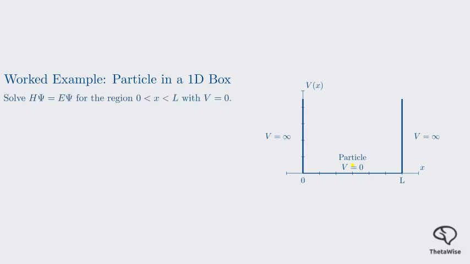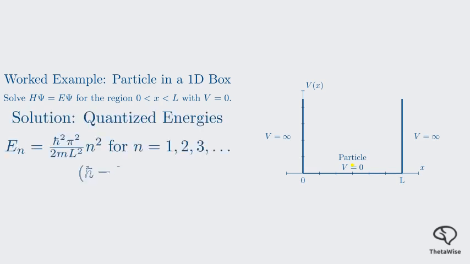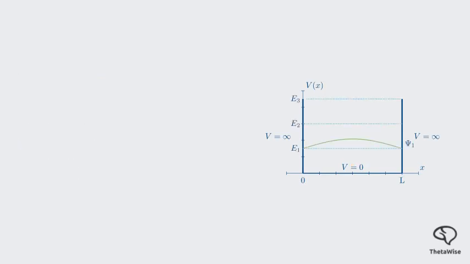We can't get into the full mathematical solution today, but it's based on the standing wave condition. The wave function of the particle must be 0 at the walls of the box. This means it must form a standing wave, just like the de Broglie waves in the Bohr model. This gives us the quantized energy levels. The energy of the particle is proportional to n squared. The lowest energy is for n equals 1, and then n equals 2, and 3, and so on. And here are the corresponding wave functions. Each one is a beautiful standing wave pattern. The higher the energy, the more nodes the wave function has.